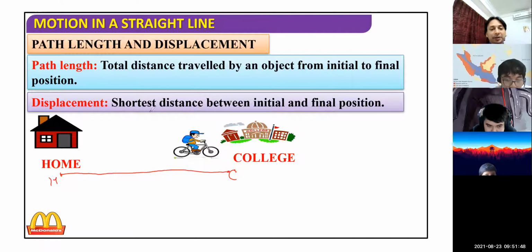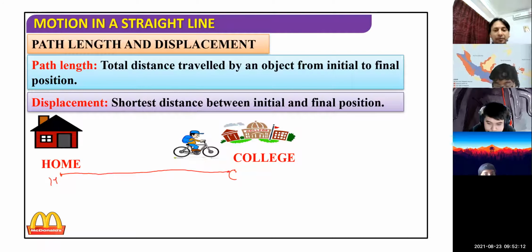Now on the other side, displacement is more interesting, more important than the path length. And students get confused in the displacement term. Displacement is the shortest distance between the initial and final position.